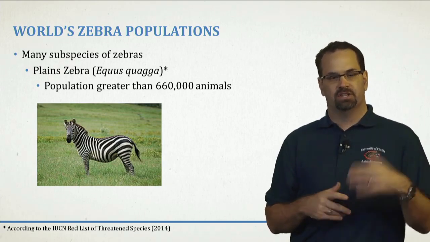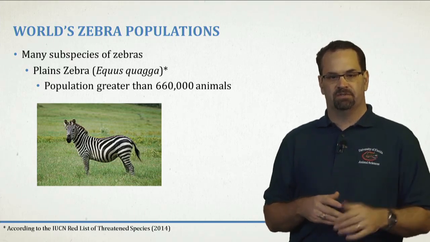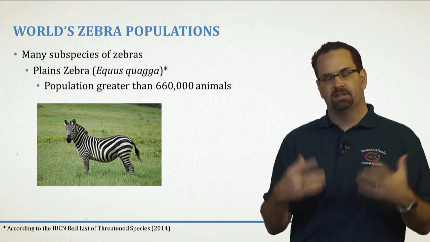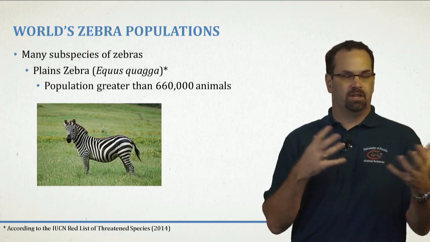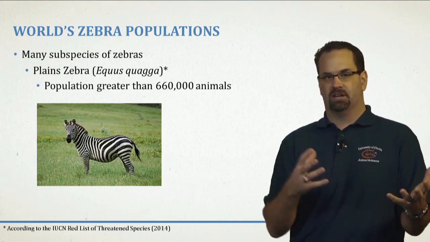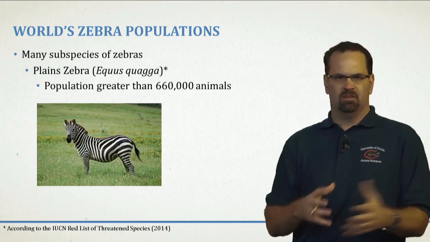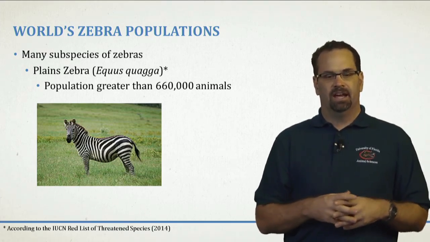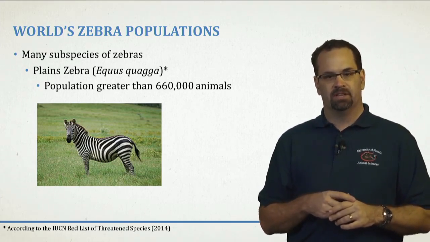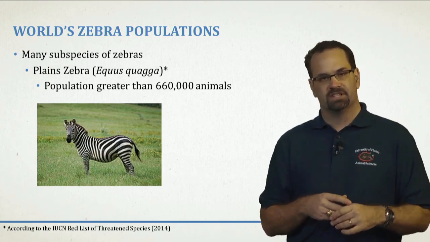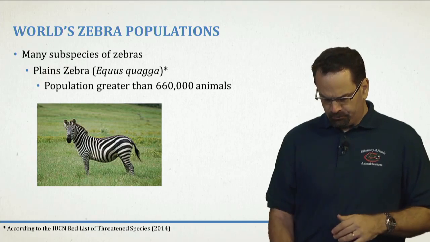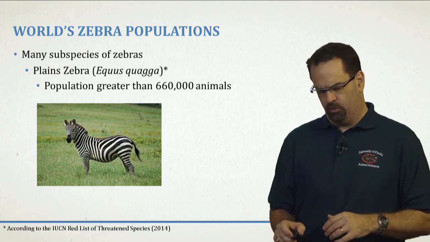So if we look first at the plain zebra, you can see their scientific name, Equus quagga. And this is what everybody thinks of when they think of zebras. They think back to the Serengeti plain in Tanzania, running away from predators. And that's what we typically think of. And there's over 160,000 of these animals. So they're still doing relatively well in the wild.